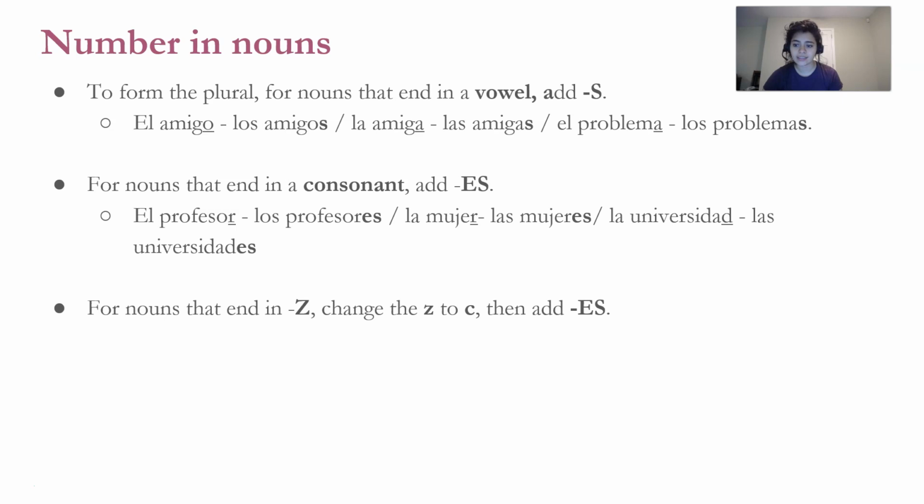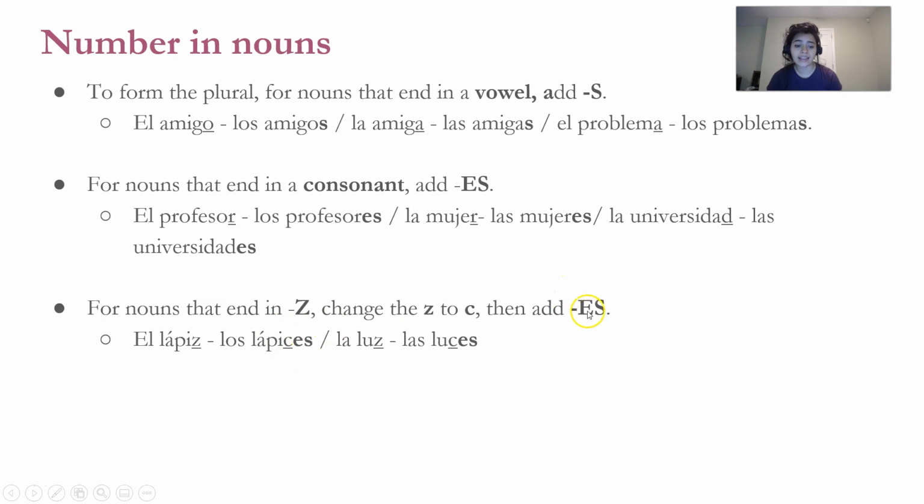For nouns that end in Z, change the Z to a C, then add ES. El lápiz, los lápices. La luz, las luces. So you change this letter to a C to form the plural.